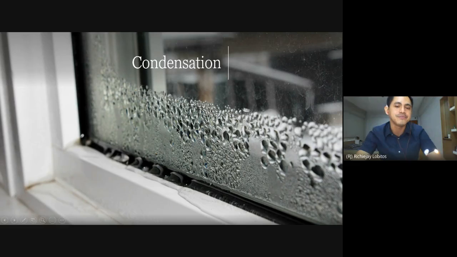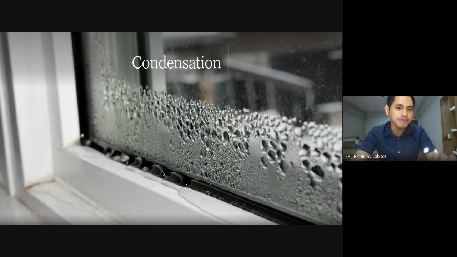What does it mean? That means that the air inside the house is warmer compared to the glass and the outside environment. If that happens, the warm air inside the room touches the cold surface of the glass, loses its heat to the glass, and forms water droplets.